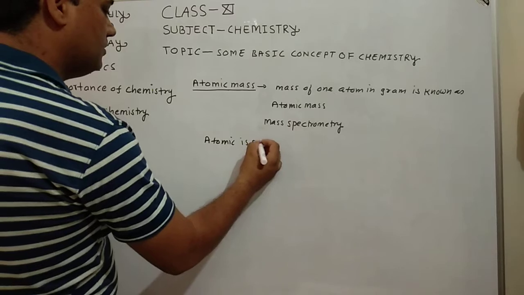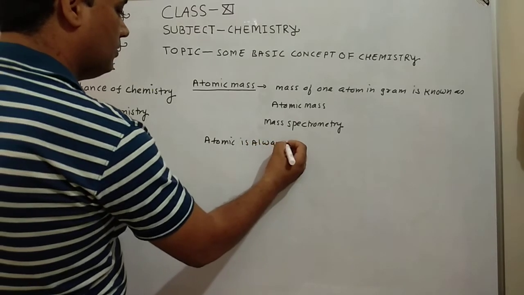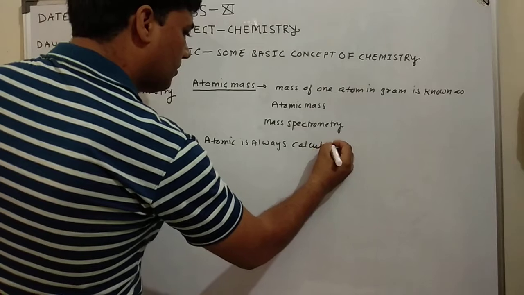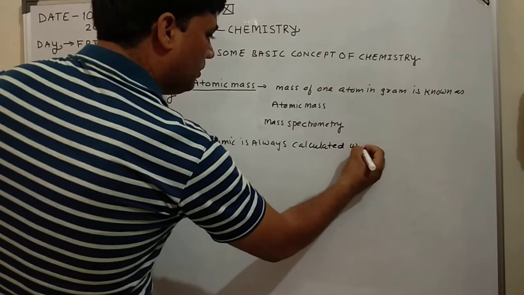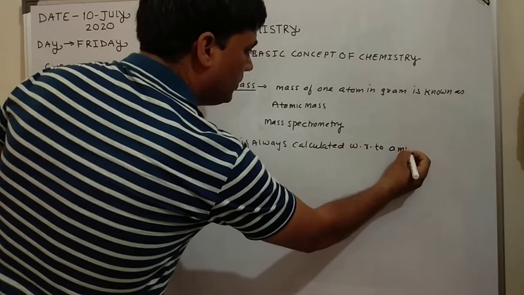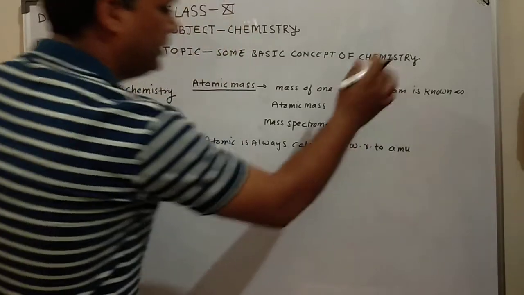is always calculated with respect to AMU, that is atomic mass unit.